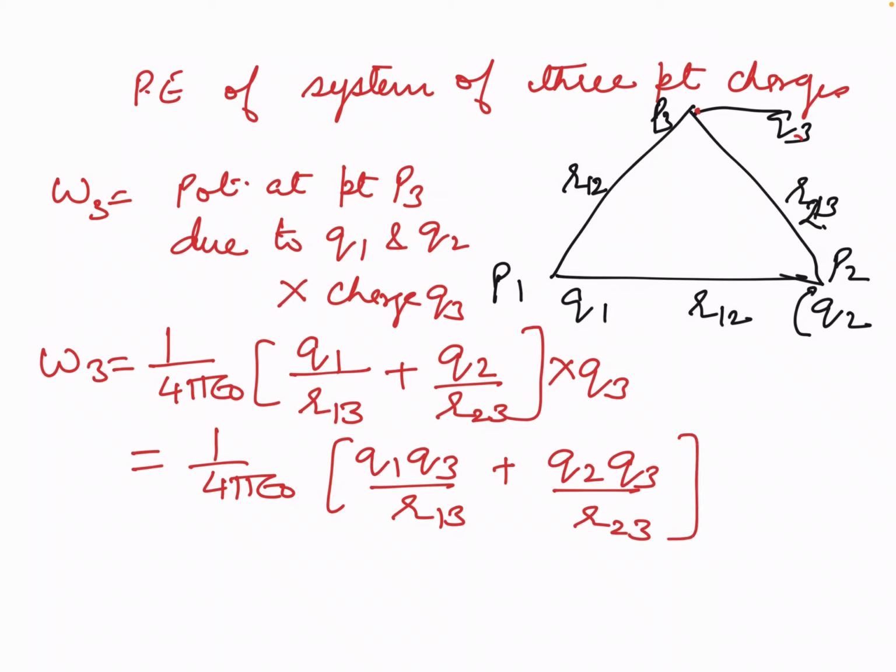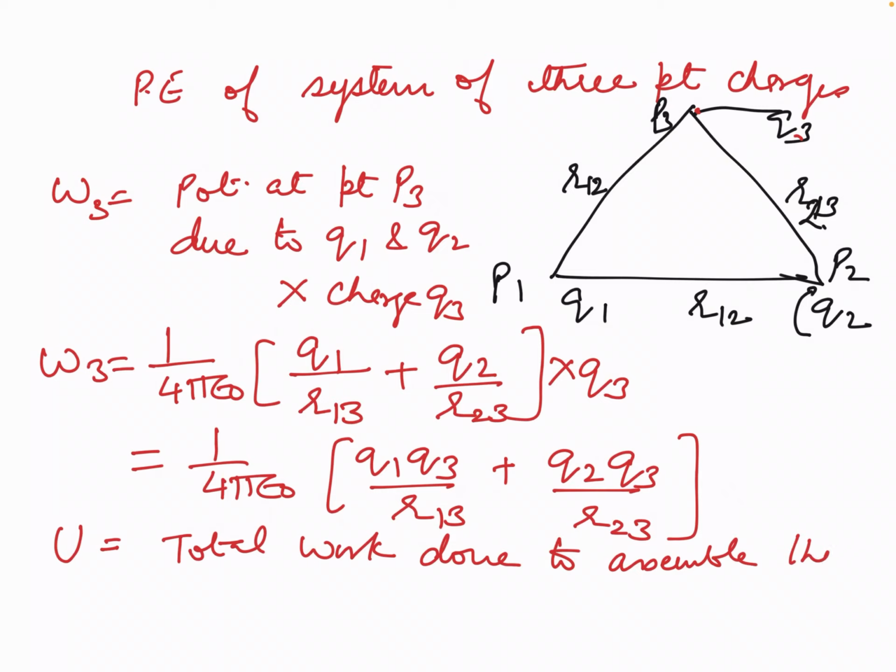So the electrostatic potential energy of the system Q1 plus Q2 plus Q3, that is the electric potential energy of the system of all three charges denoted by U, will be equal to the total work done to assemble the three charges, that is W1 plus W2 plus W3.